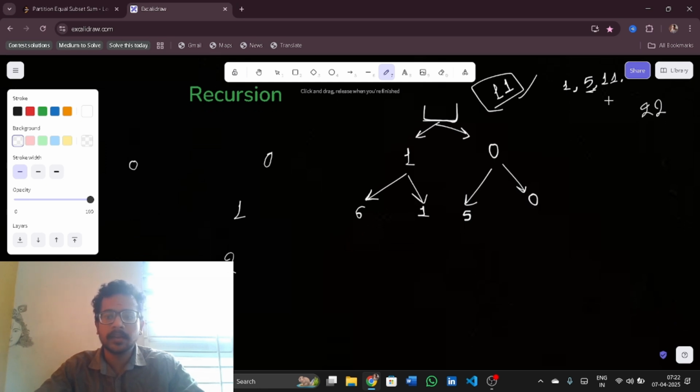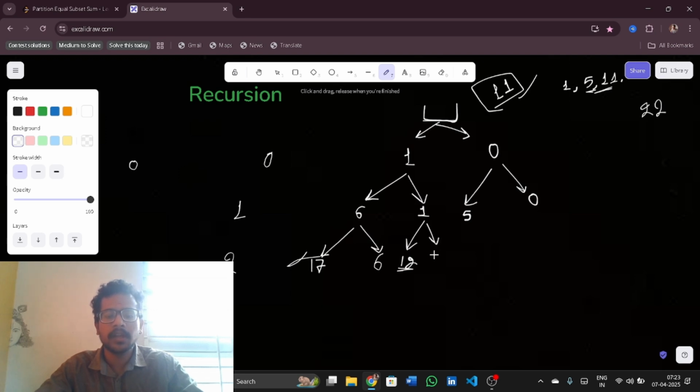Now, can I take 11? 11 plus 6 will make 17, so I don't take this. That means there will be no recursion from this step. If I don't take 11, it would be 6 itself. If I take 11, it will be 12 and we stop here itself.